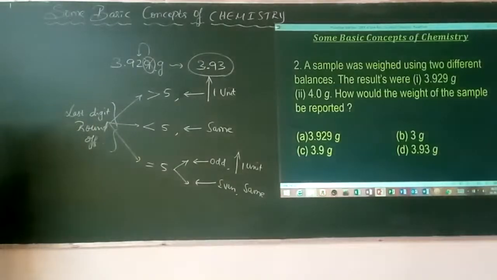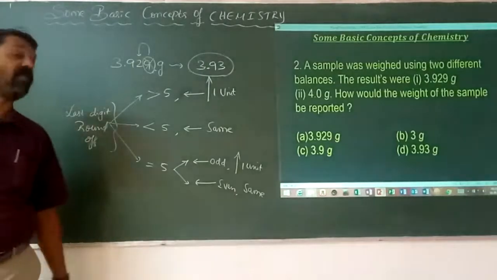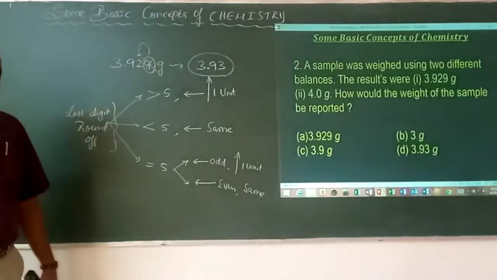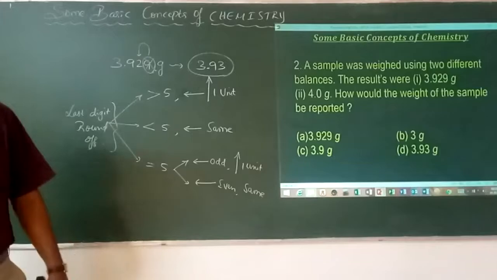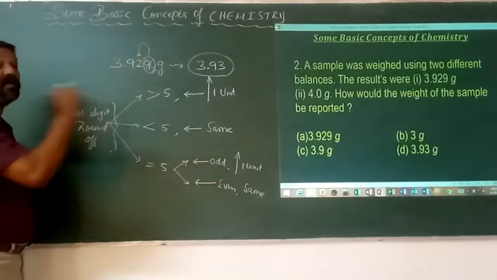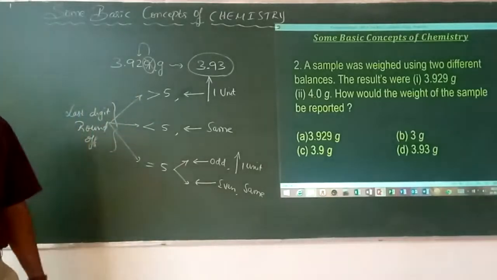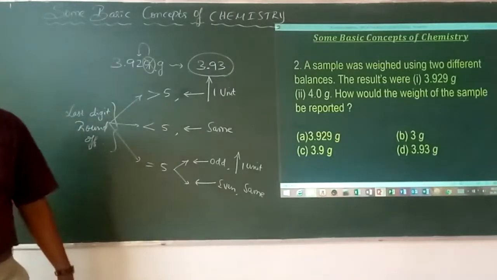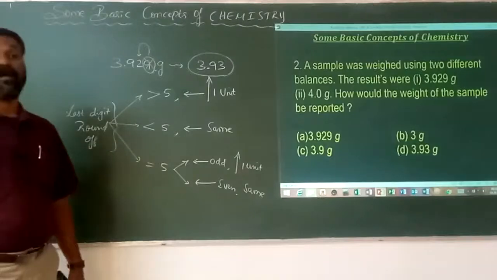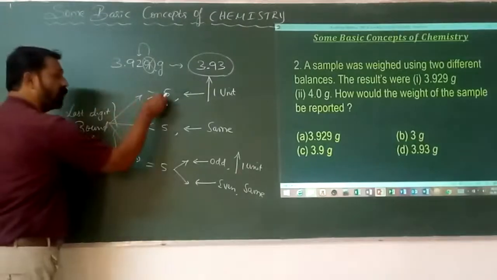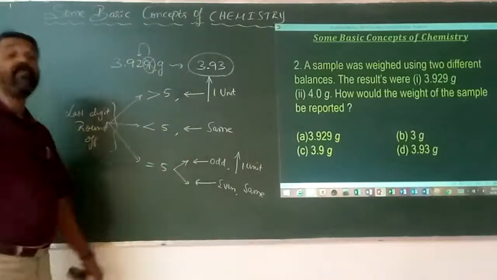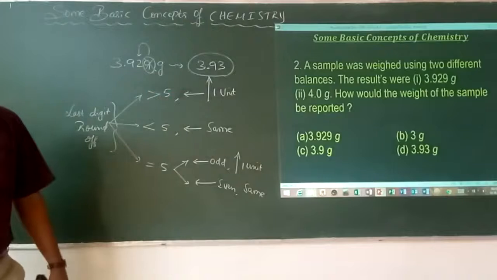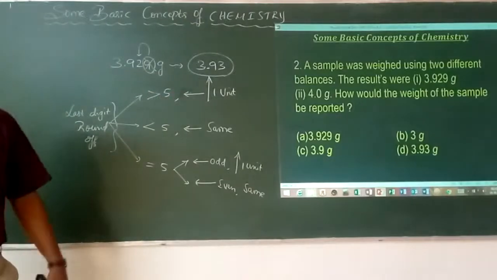Why? Because we are having precision and accuracy, and we need the accuracy value. Precision is approaching the value, but exactness is called accuracy. So here, we do not consider 4.0 because it is just an approximate value, but 3.929 is exact. That 3.929 can be further rounded off at the last digit based on whether it is greater than 5, less than 5, or equal to 5. That is why the value 3.93 has to be reported in that particular answer. That is option D.